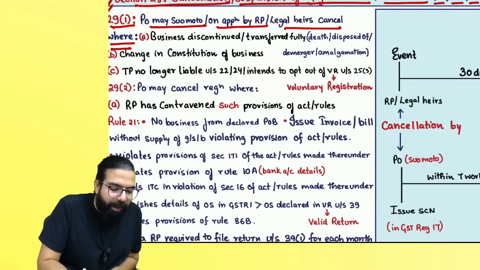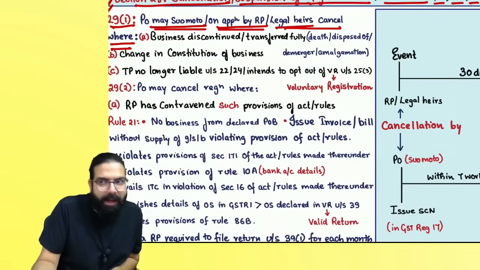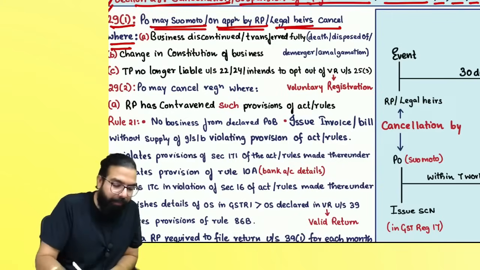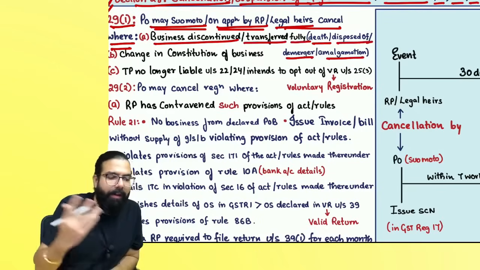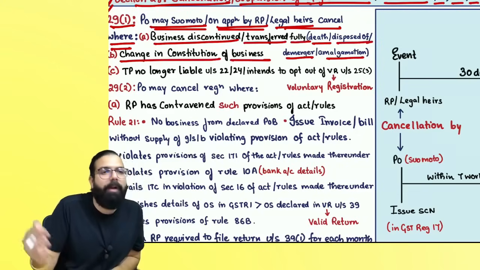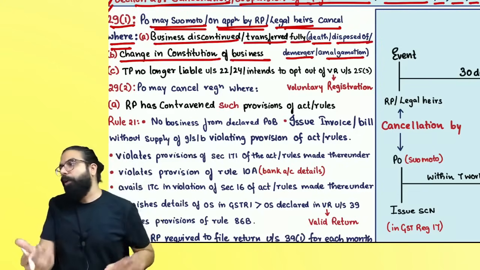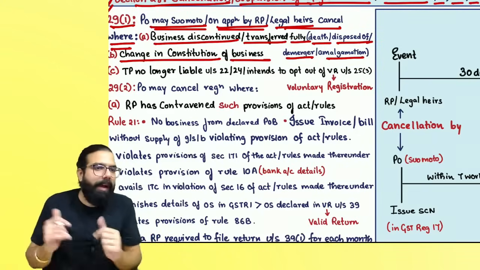So it says proper officer can cancel your registration suo moto, or one person can apply, or if one person has died, legal heir can go ahead and apply when business is discontinued or transferred fully because of death, disposed of, or demerger or amalgamation. Secondly, there is a change in constitution, proprietorship became partnership. So, your old registration has to be cancelled by you.